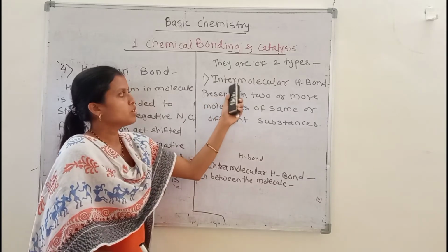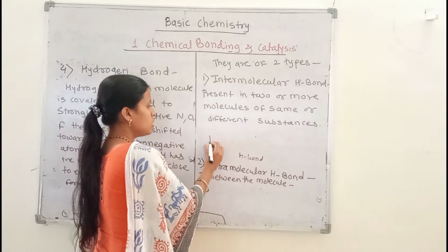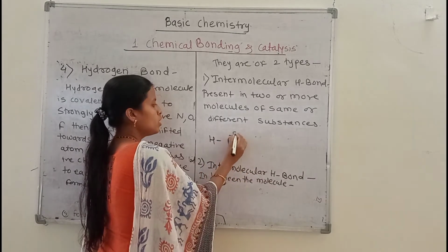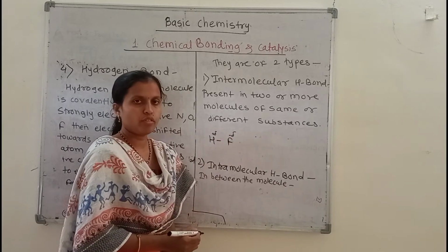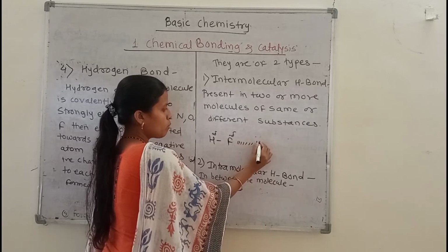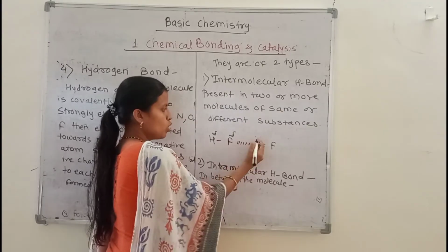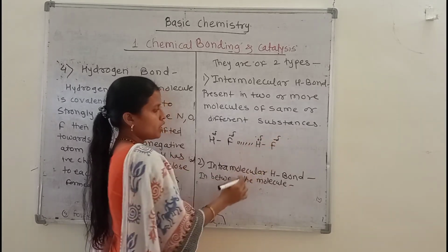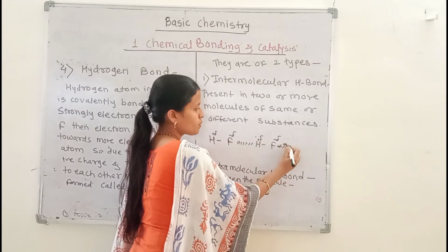Then for intermolecular hydrogen bonding, we take the hydrogen fluoride molecule. In a hydrogen fluoride molecule, there is an electropositive charge on the hydrogen atom and an electronegative charge on the fluorine atom. In another hydrogen fluoride molecule, the electropositive hydrogen comes close to the fluorine having the electronegative charge.